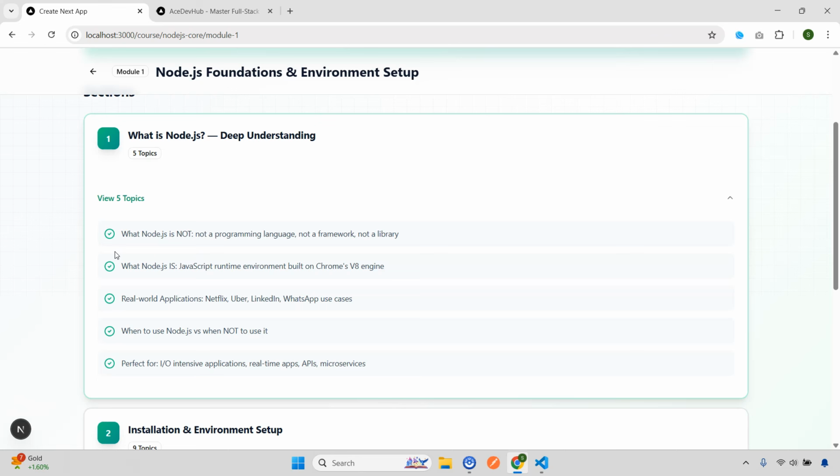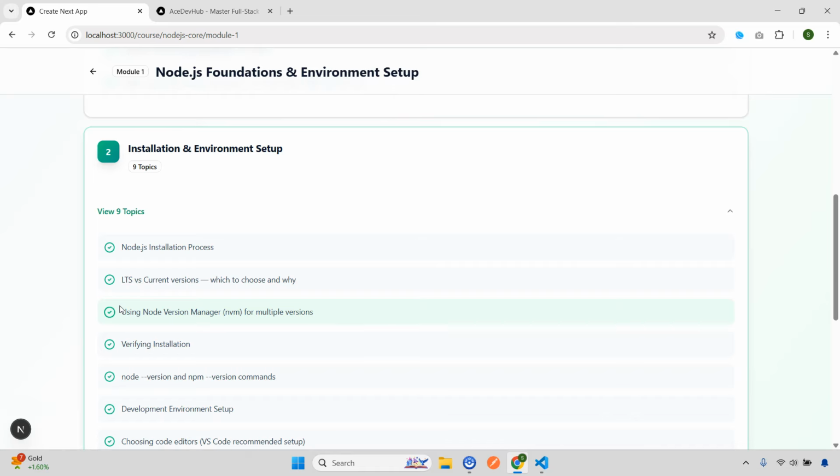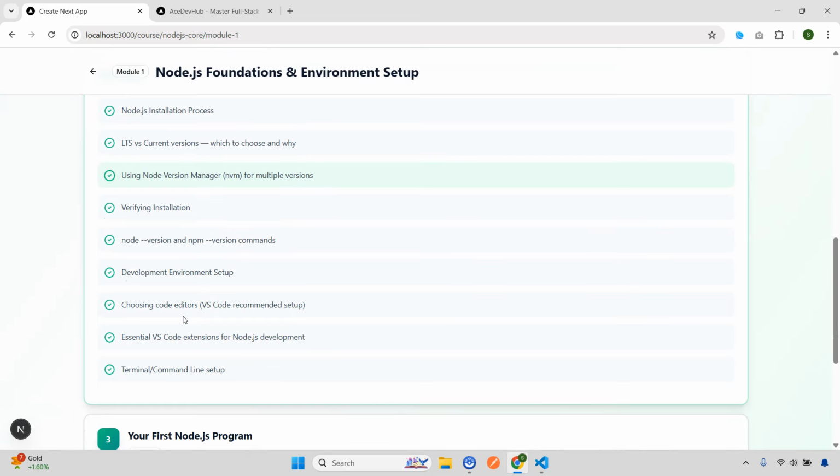You can see that we are going to cover what is Node.js, what Node.js is not, some real world applications that use Node.js, when to use Node.js and when not to, and some advantages and use cases. Then we move to installation and environment setup. So, Node.js installation. Now remember, here we are going to install NVM, the Node version manager, for multiple versions. Verify installation, and development environment setup, where we mostly use VS Code and some extensions we need for Node.js development, and some terminal and command line setup.